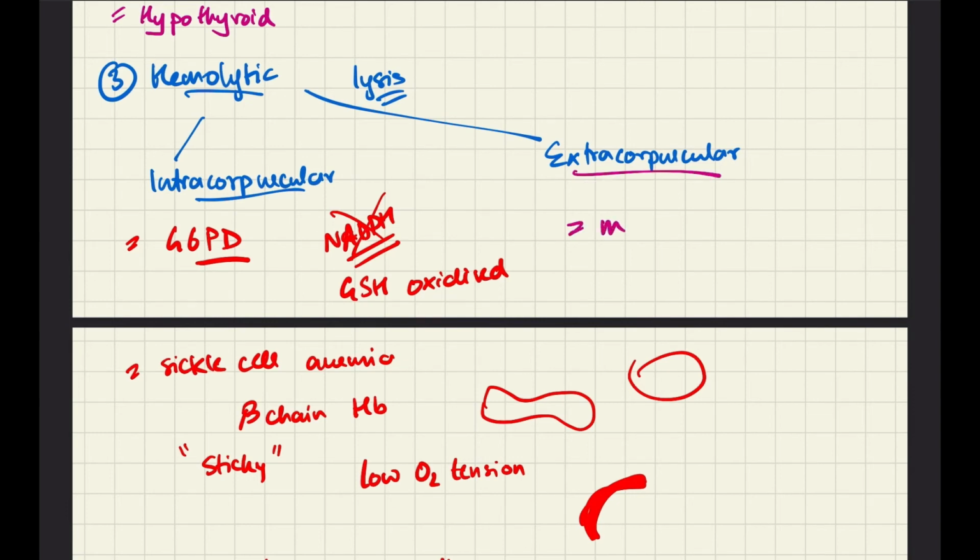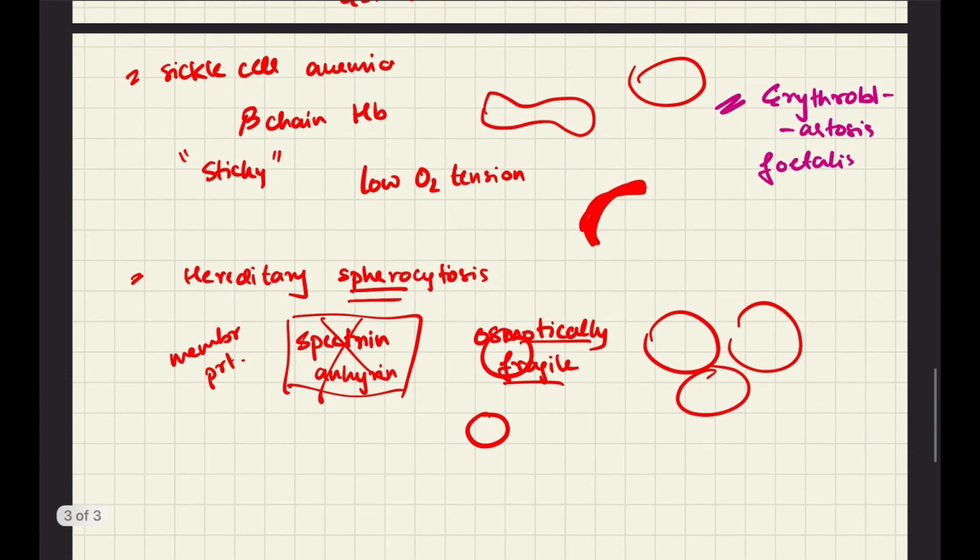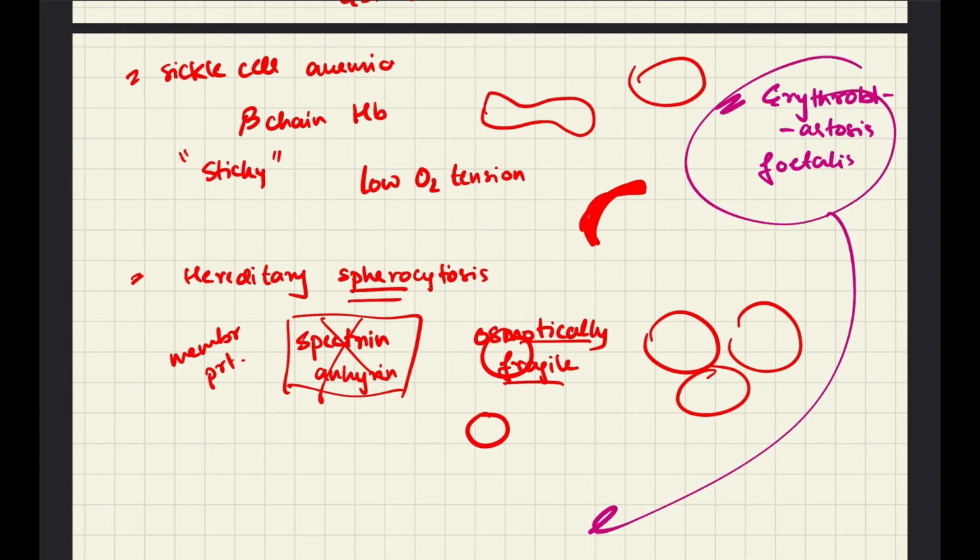So it could be due to malarial infection. The malarial infective agent enters the RBC and causes its lysis. So that's a problem. Or snake venom. Snake venom can also cause lysis of the RBCs. And another very important cause is erythroblastosis fetalis. This is a very big case, so I'm going to bring it here.